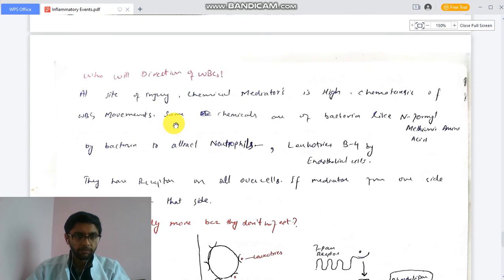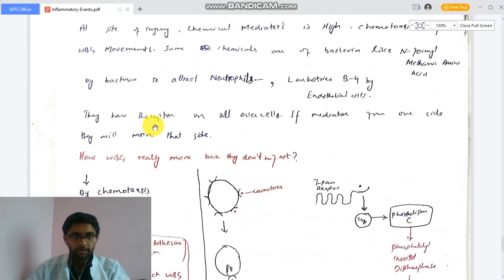Next, what directs the WBC? For example, how is the WBC directed to the site of injury? Chemical mediators are high there. This is chemotaxis, the movement of WBC. Some chemicals are from bacteria, like formyl methionine amino acids, which attract neutrophils. Leukotriene B4 is released by the endothelial cells. The neutrophils have receptors all over the cell. If a mediator comes from one side, they will move to that side.